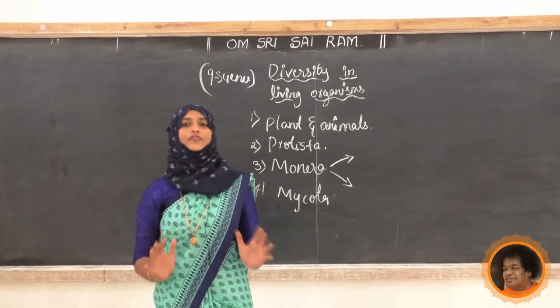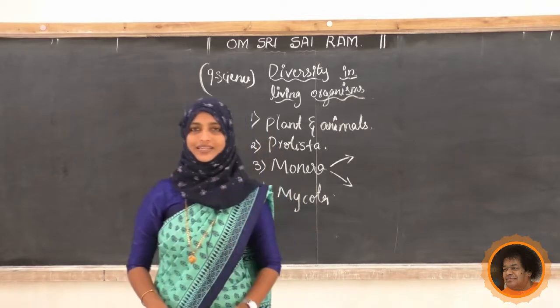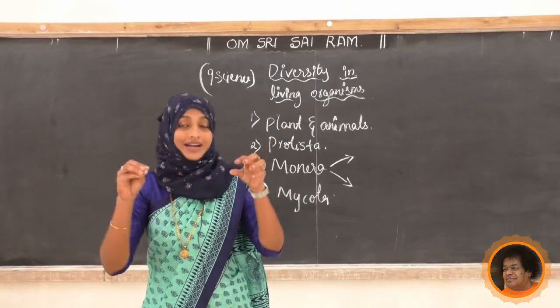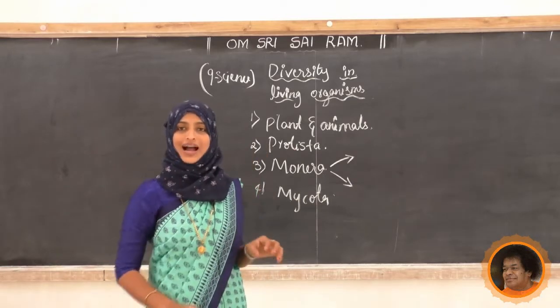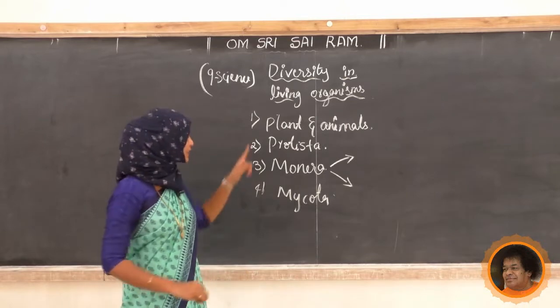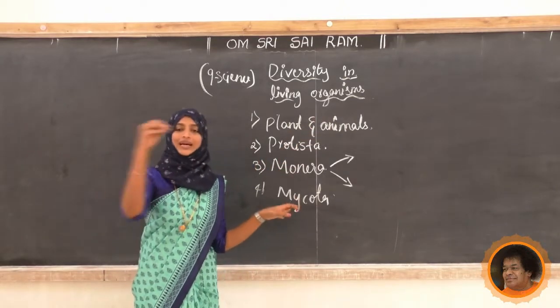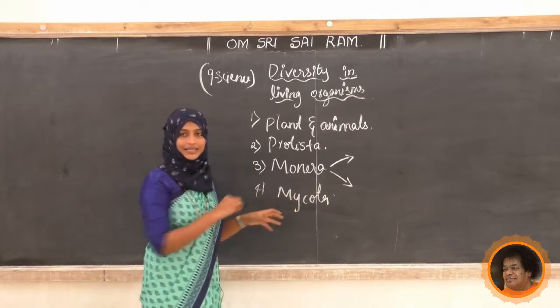See, if you are going to study any organism, if you are going to take one bacteria, you have to know under which kingdom you are going to add that bacteria. So you have to come to know the different characteristics of this, then only you can add that organism into different kingdoms.